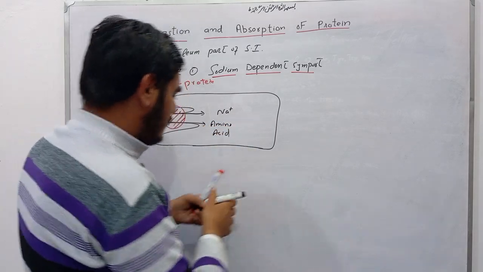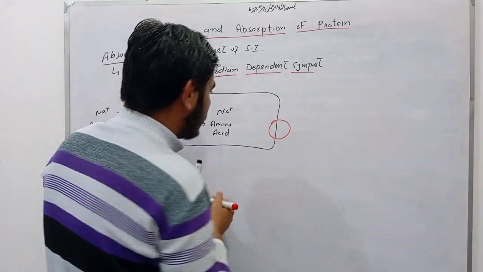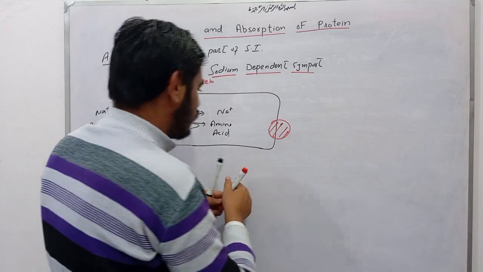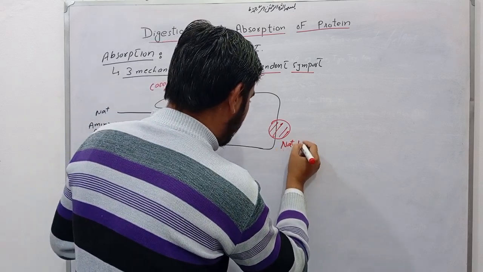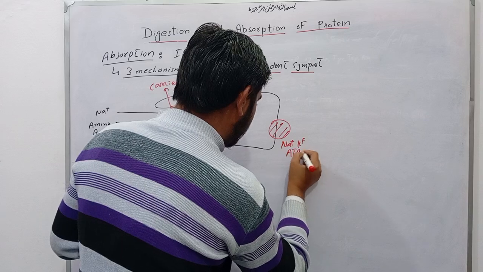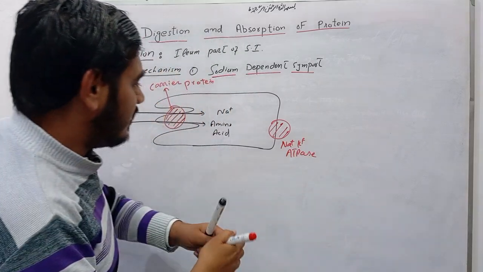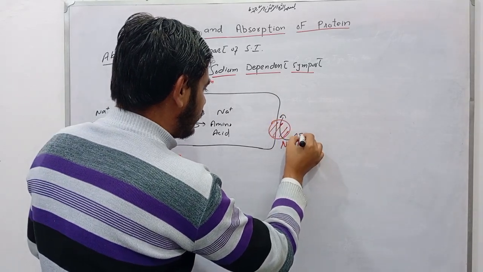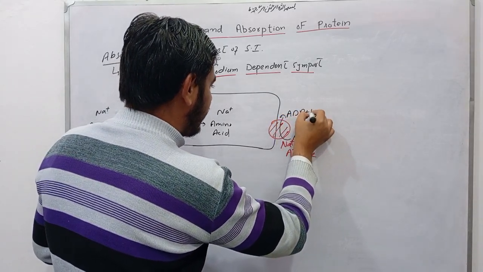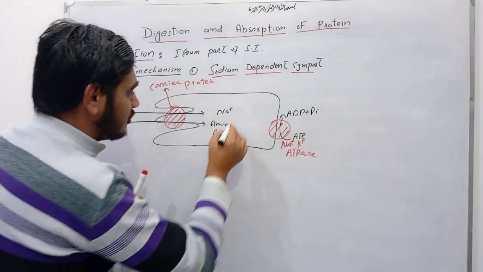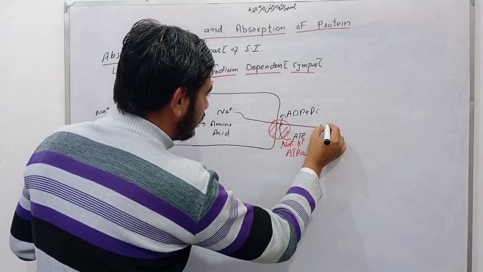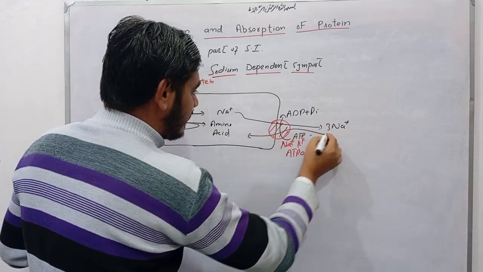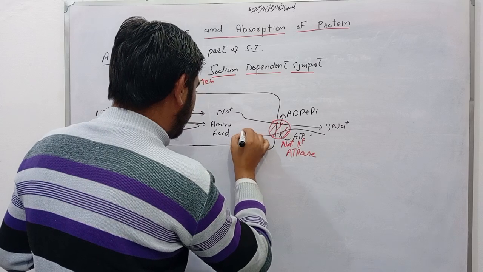Now here there is again the sodium potassium ATPase. Here the energy is utilized and ATP converts into ADP and inorganic phosphate, and three molecules of sodium move out and two molecules of potassium ion move into this cell.